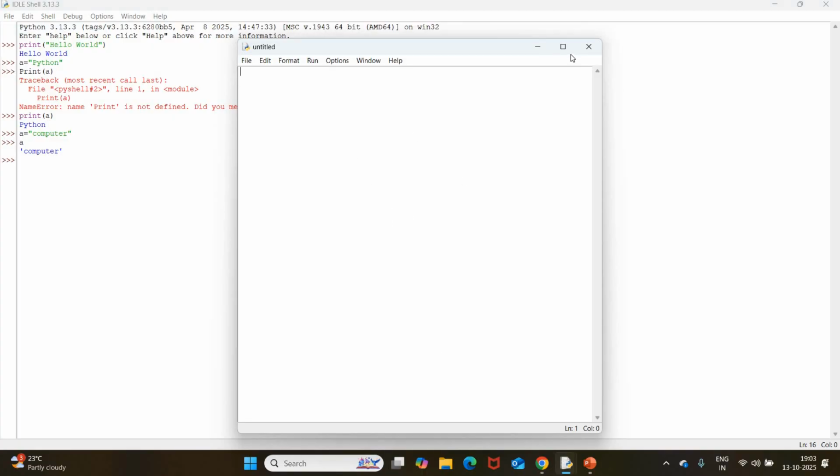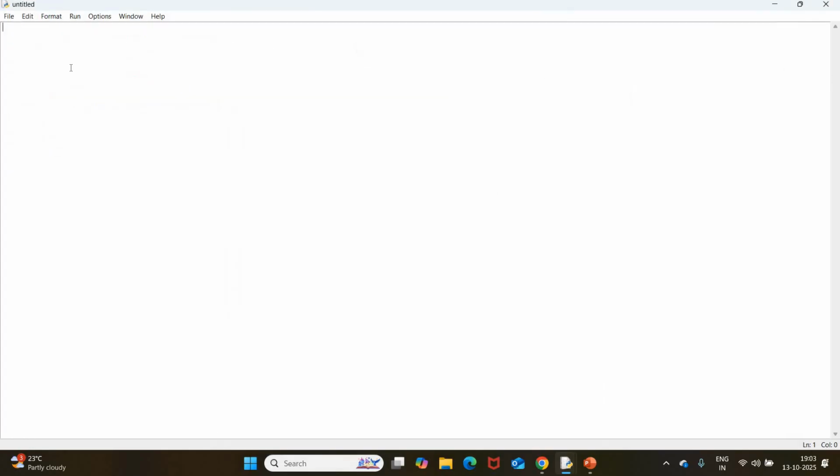So how can I execute code here? We can check that. For example, I am typing A is equal to computer. And unlike shell mode, if I type A and press the enter button, nothing will come.